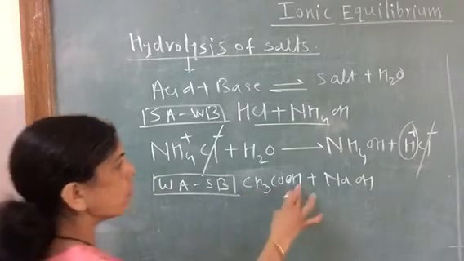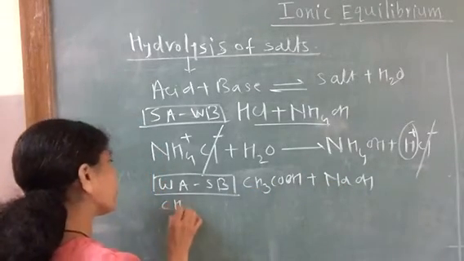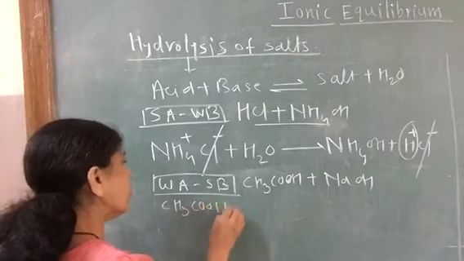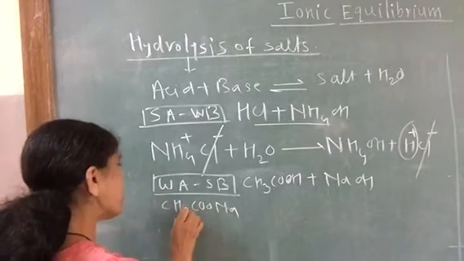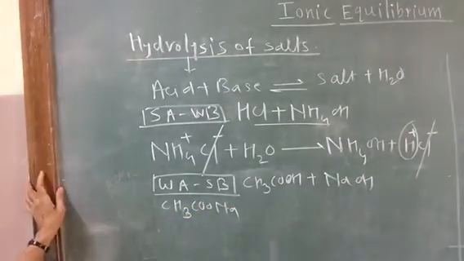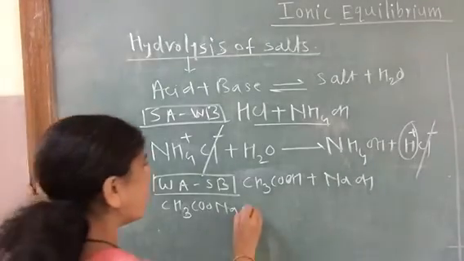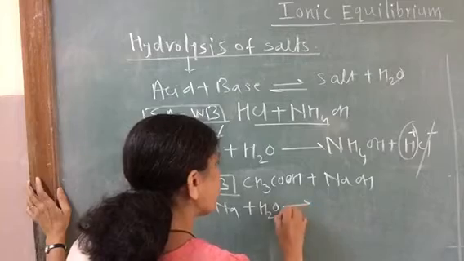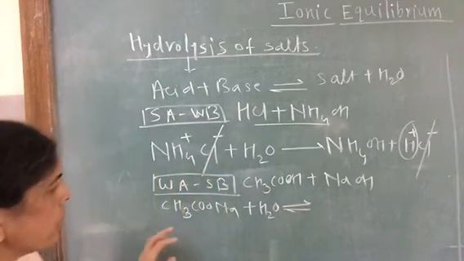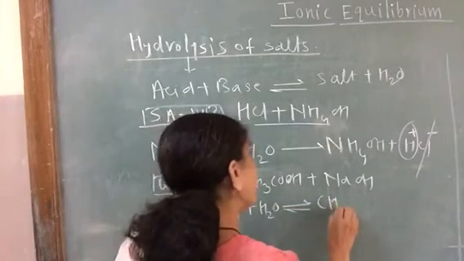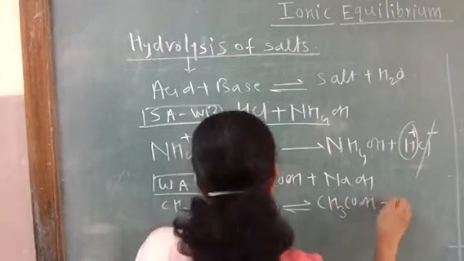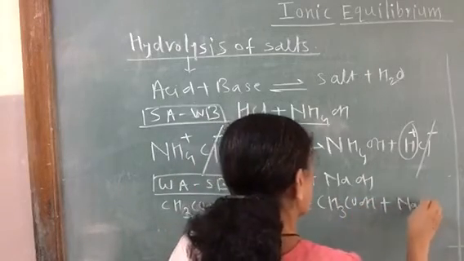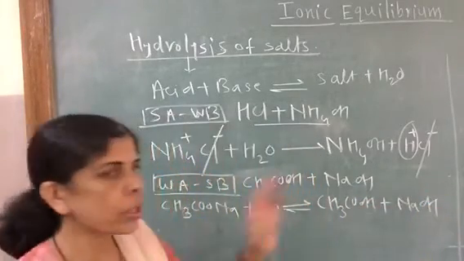That is CH3COONa, sodium acetate. That is the salt which is formed, and we are carrying out its hydrolysis. Which original acid and base will we get? CH3COOH and NaOH. These are the products.